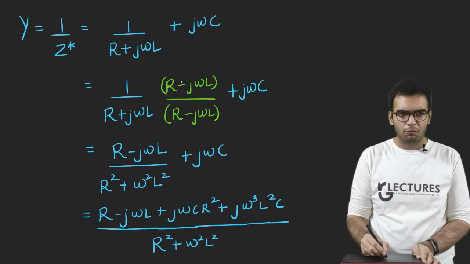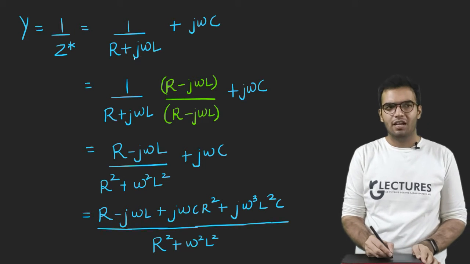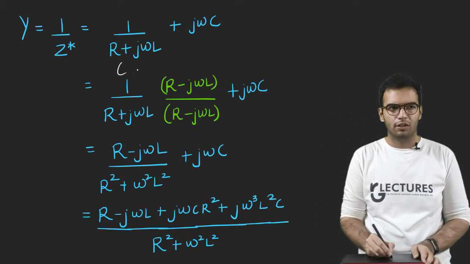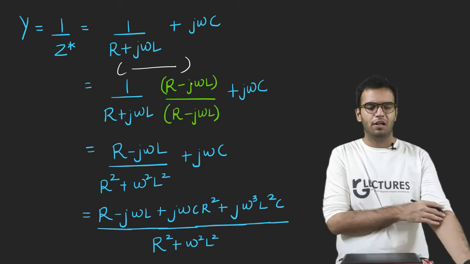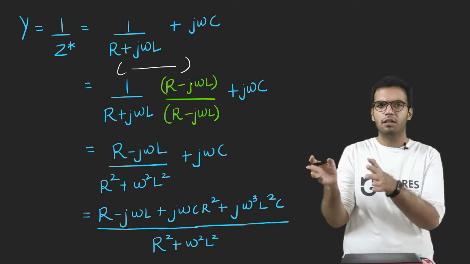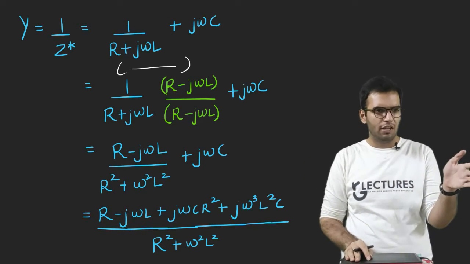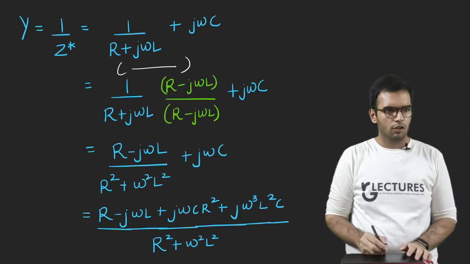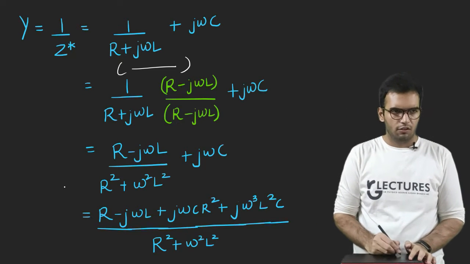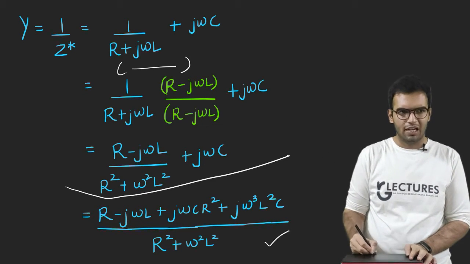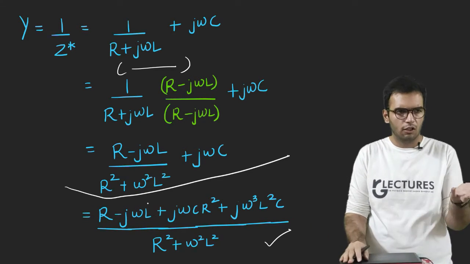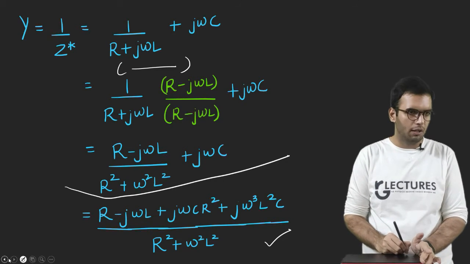So multiplying this by the conjugate, because I do not want j in the denominator. This is the reason. You can write it in your textbook or wherever you want. I don't want j in the denominator. So multiplying by conjugate. Conjugate simply means opposite sign. If plus j is there, multiply by minus j. So that's it. Till here everything is simple. Multiply each term by this, you will get this equation. Nothing to explain, these are just mathematical steps.